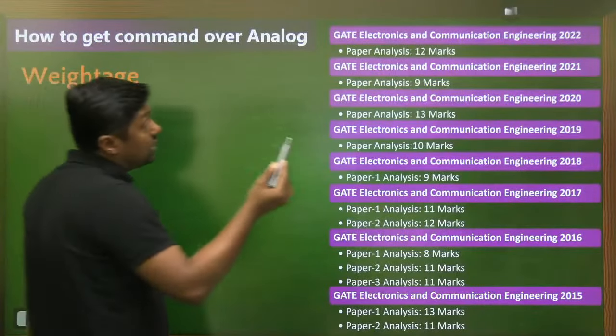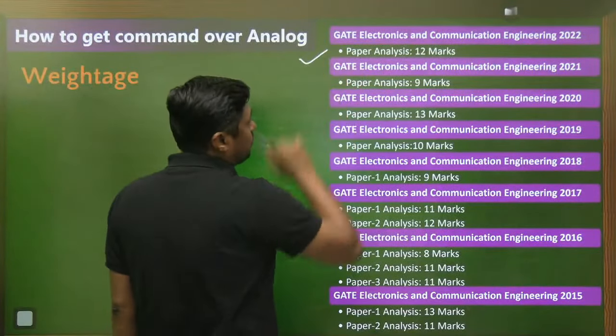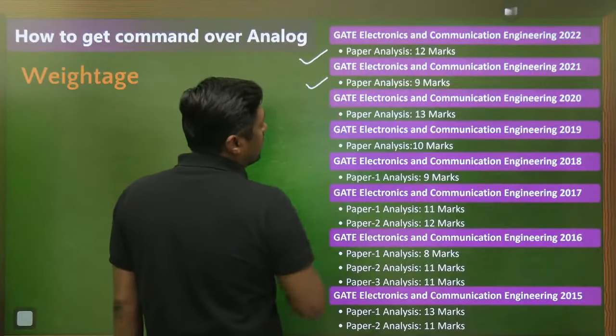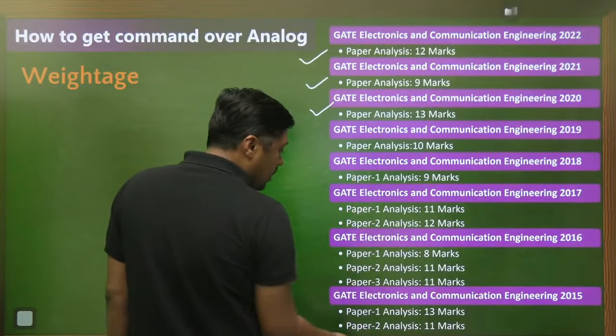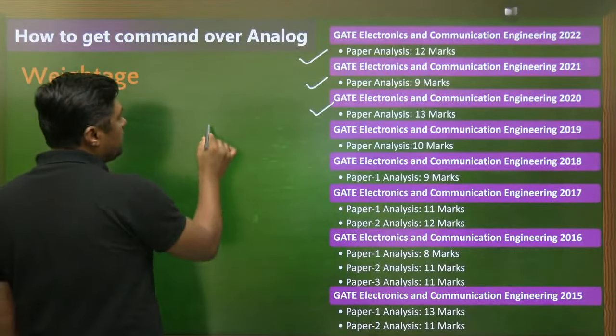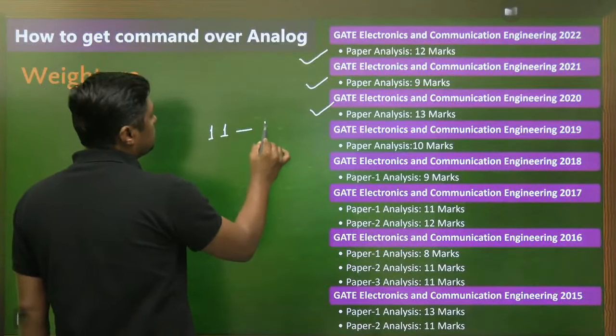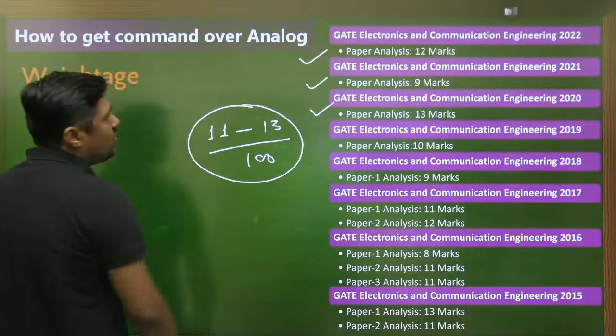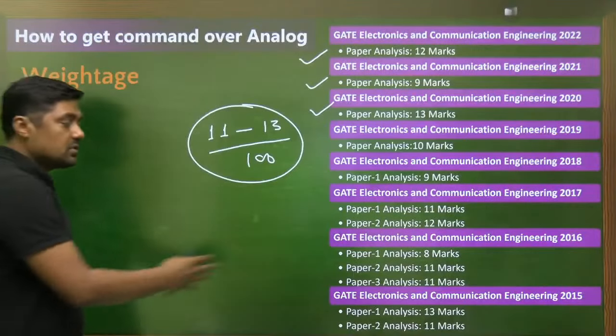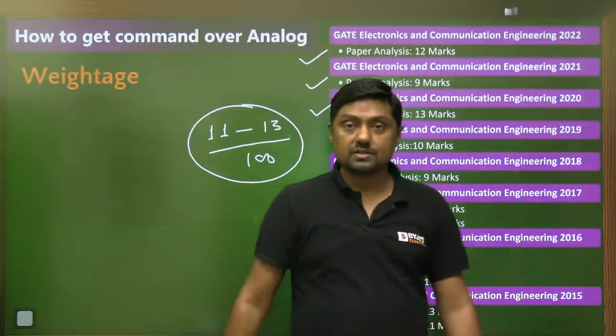Paper analysis for electronics branch: 12 marks in 2022, 9 marks in 2021, 13 marks in 2020 and so on. Watch the list. So on an average we are getting 11 to 13 marks out of 100. So that is the weightage of analog in electronics branch.